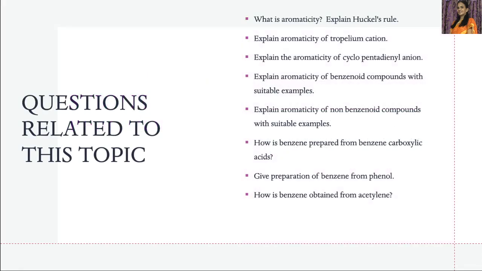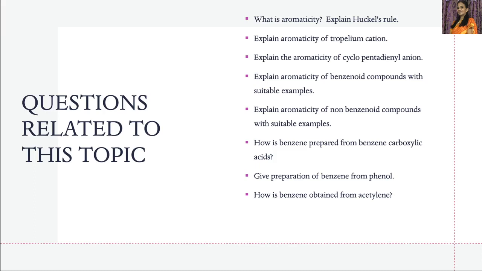Now let us see the important questions related to this particular topic. The first one is, what is aromaticity? Explain Huckel's rule. This you can easily do. Next one, explain aromaticity of tropylium cation. We have discussed just now. Now explain the aromaticity of cyclopentadienyl anion. This also we discussed.